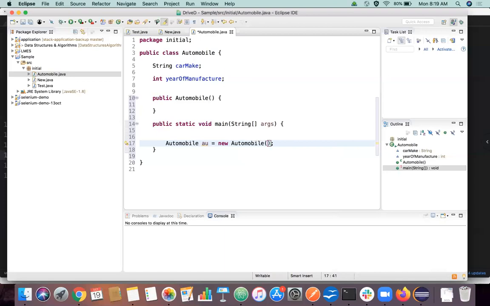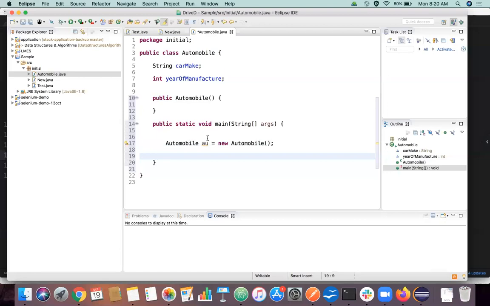You're getting my point, right? What's the difference between creating an object with new keyword or without new keyword? So when you just declare automobile AU, it's not going to create any memory for you. But when you create something like equal to new automobile, it is going to create a space for you in memory. So that is a key difference.